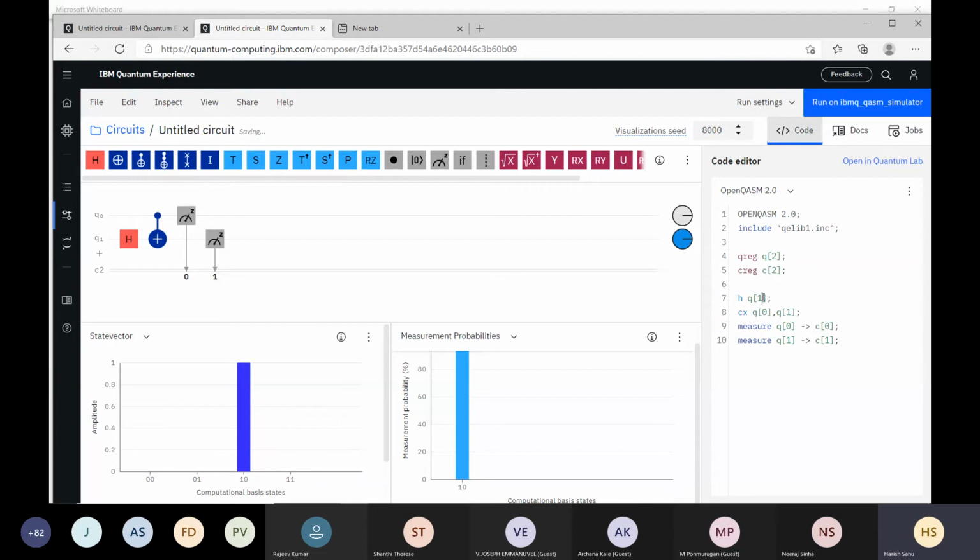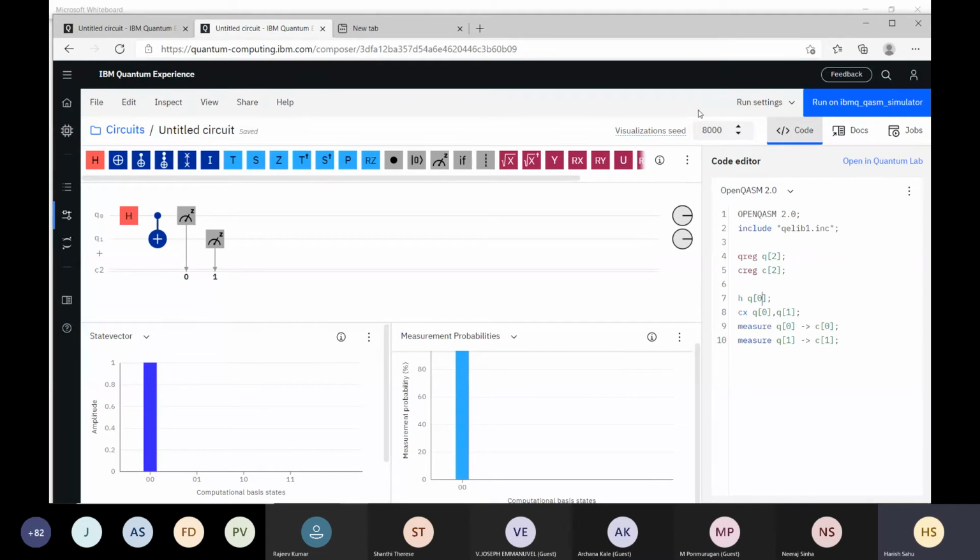Hadamard on 0. As I explained, we are seeing only 0 0 here, so with 100% probability we are getting 0 0. But ideally, what should we get? Because we are running for only 1 iteration, we are getting this result.